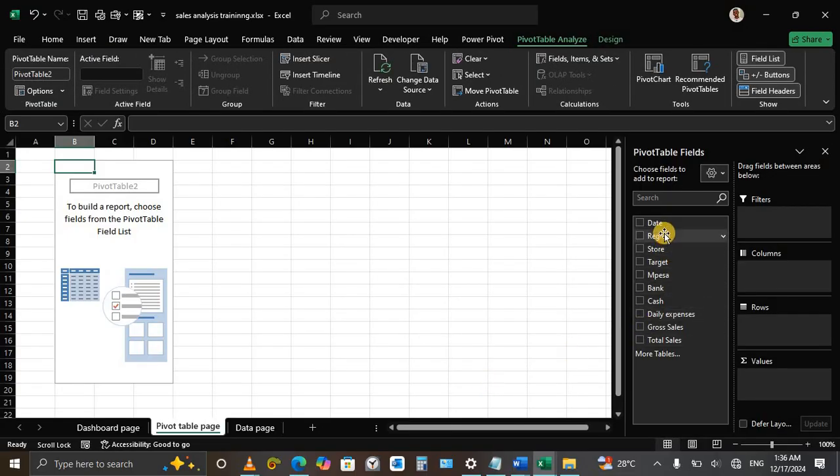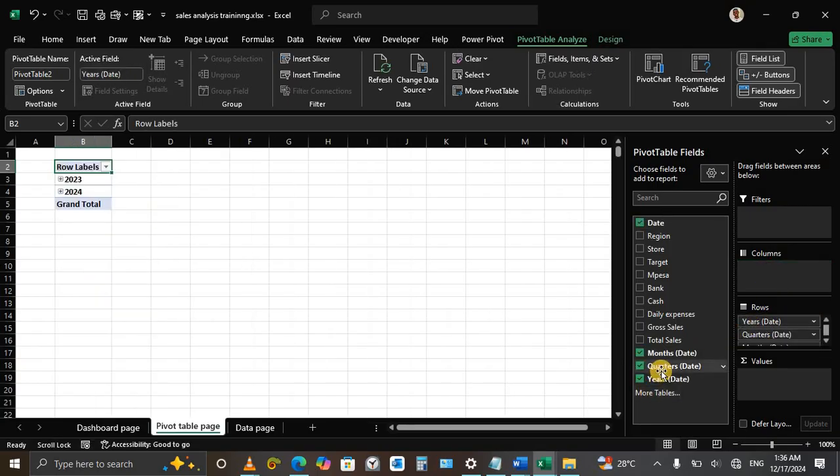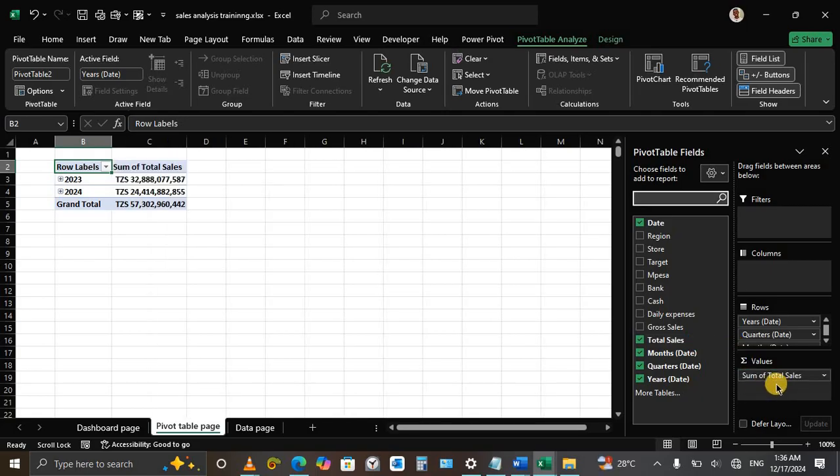Now we can start with, maybe, date in the rows, and after date we can take the total sales into the values. The value is the money, that's what it is all about. The rows stand on the left, and the values are at the right, something like that.